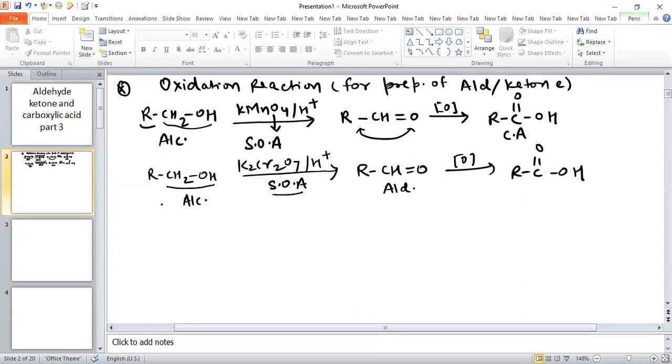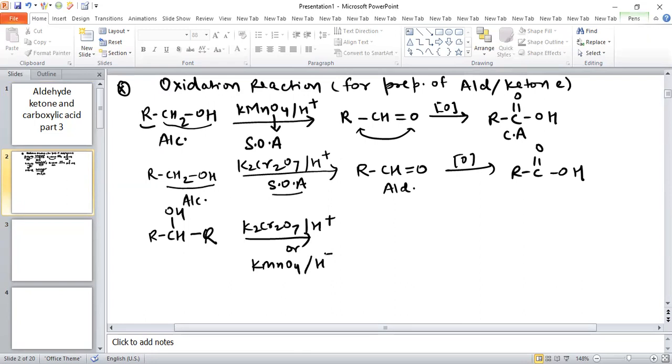In the same way, if we have a 2 degree alcohol, R, CH, OH, R, and we add K2Cr2O7 in acidic medium, or KMnO4 in acidic medium, both are strong oxidizing agents.